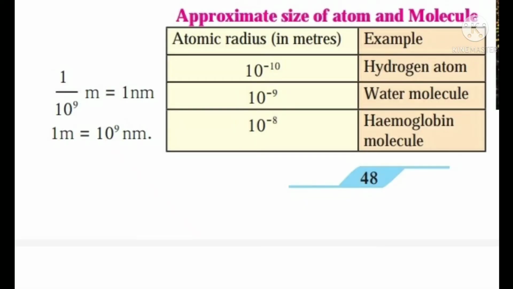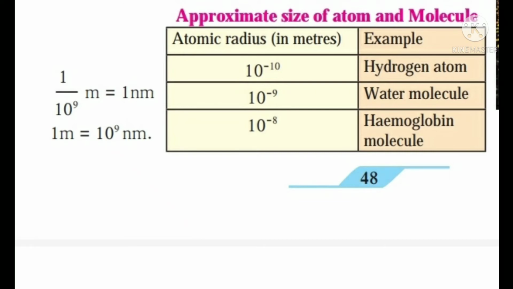The size of an atom is determined by its radius. The atomic radius of an isolated atom is the distance between the nucleus of an atom and its outermost orbit. Atomic radius is expressed in nanometers. The atomic size depends on the number of electron orbits in the atom.